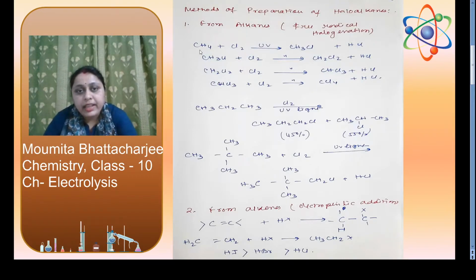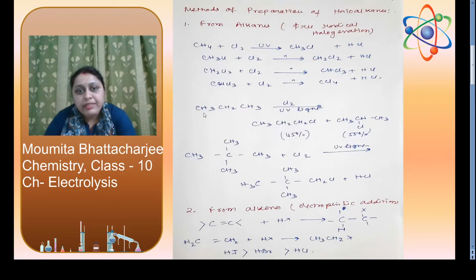So here I have taken the example of methane. Four steps are there. First, one hydrogen will be replaced by one chlorine to form monochloromethane in presence of UV light. Second, the monochloromethane again reacts with Cl2 to form CH2Cl2, dichloromethane. From dichloromethane we will get chloroform or trichloromethane, and from trichloromethane we will get carbon tetrachloride or tetrachloromethane.